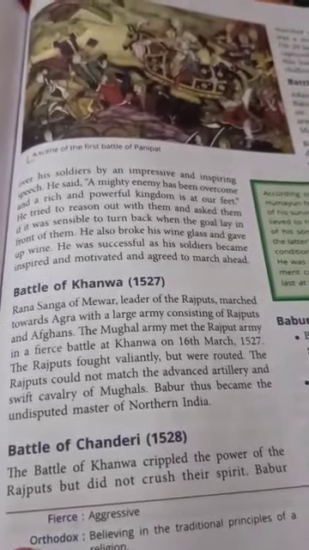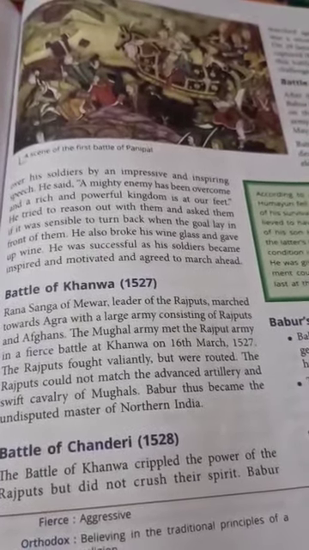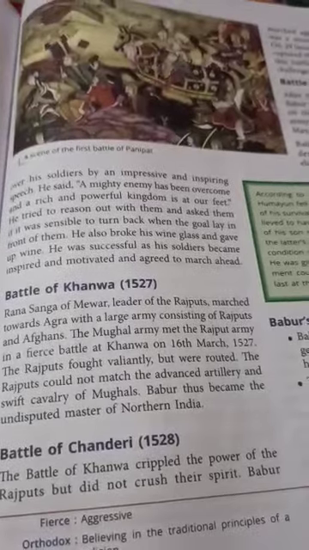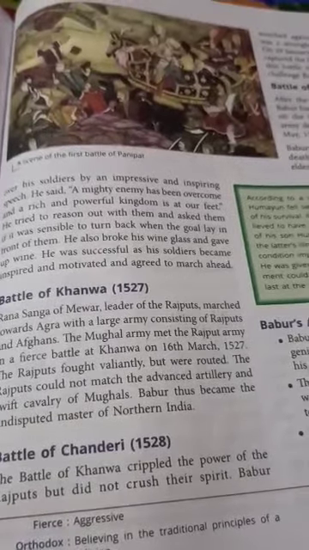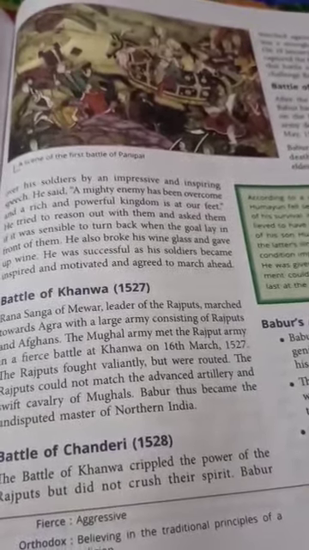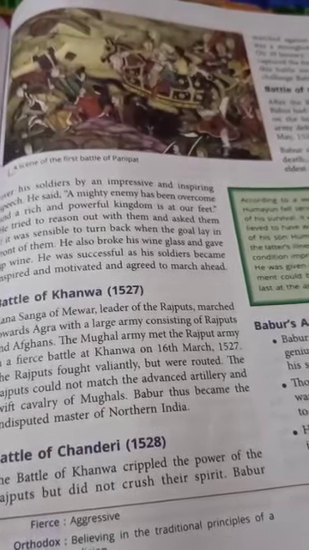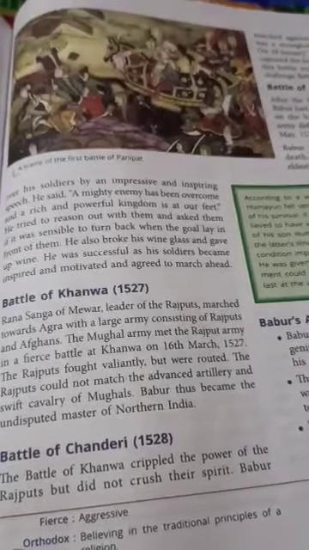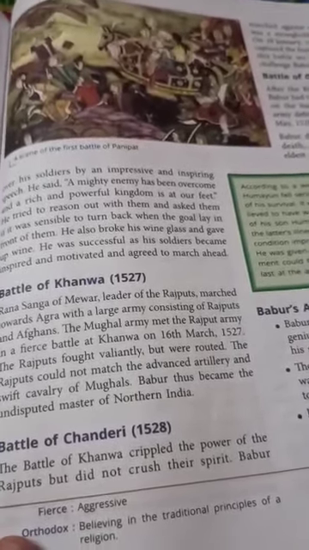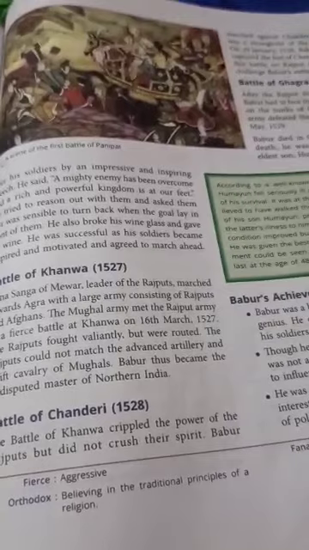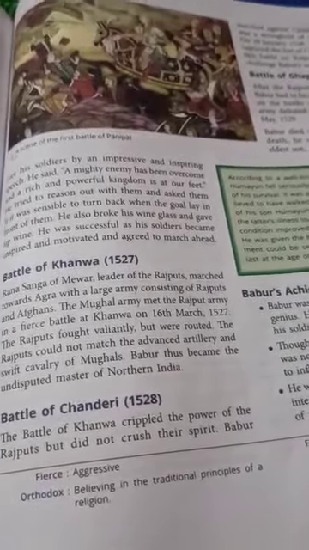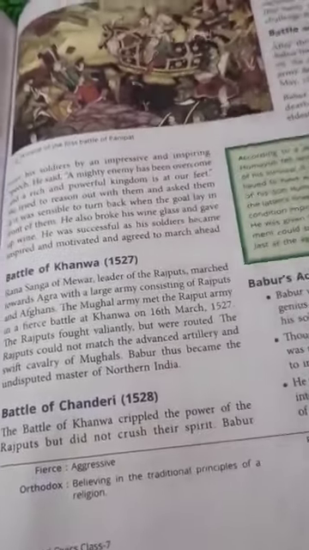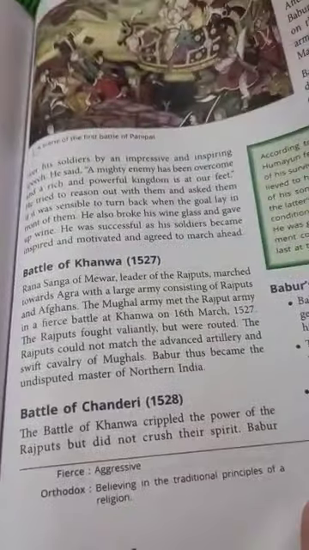Then there is another battle, the Battle of Khanwa, which took place in 1527. Rana Sanga of Mewar, a leader of the Rajputs, marched towards Agra with a large army consisting of Rajputs and Afghans. The Mughal army met the Rajputs at Khanwa, and though the Rajputs were very brave, they were routed because they lacked weapons, artillery, cavalry, etc. Then another battle took place in 1528, called the Battle of Chanderi.